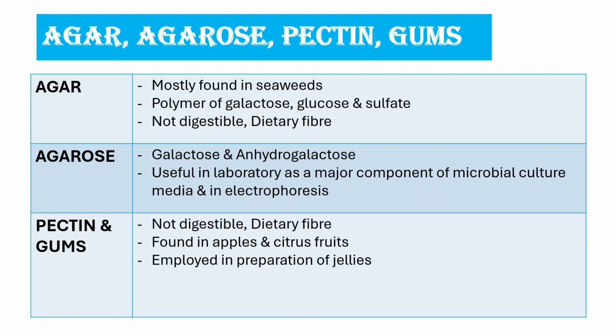Next, pectin and gums. Pectin and gums are non-digestible dietary fibers. They are found in apples and citrus fruits and they are employed in the preparation of jellies.